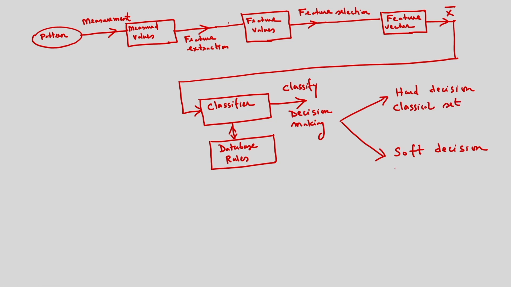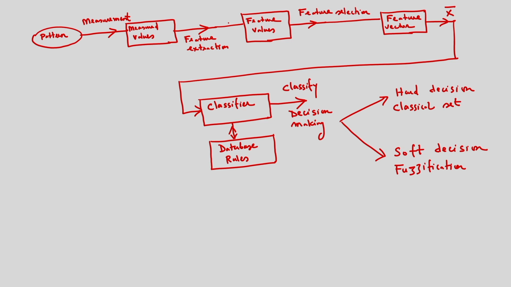In case of the soft decision, we consider fuzzification, that is, fuzzy set theory is used. So one is the hard decision, another is the soft decision. That is nothing but fuzzy logic that we can consider. So this is a typical block diagram of a pattern recognition system.